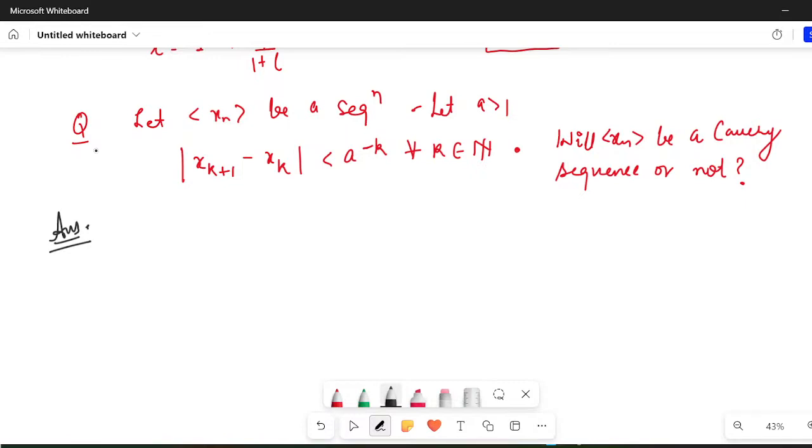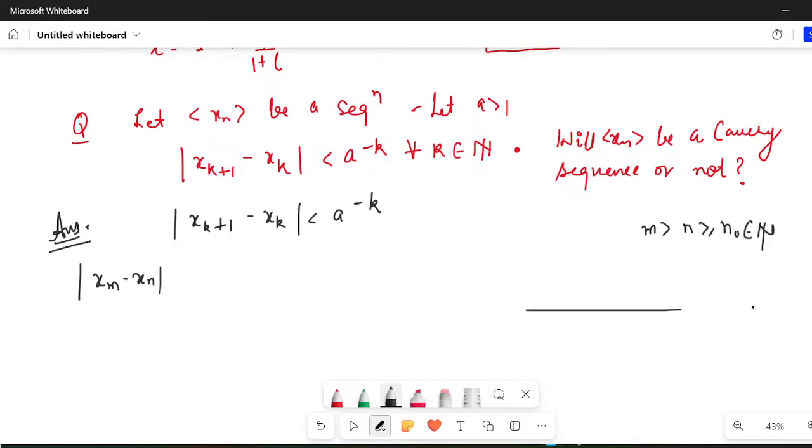So in order to verify whether this is a Cauchy sequence or not, what am I going to do? See, understand the fact that modulus of xk plus 1 minus xk is given less than a to the power minus k. And what do I need to estimate? I need to estimate xm minus xn for all m greater than n greater than or equal to n0 belongs to natural. So here is your n, here is your m. So this would be n plus 1, this would be n plus 2, and so on, this would be m minus 2, and this would be m minus 1, and lastly m.